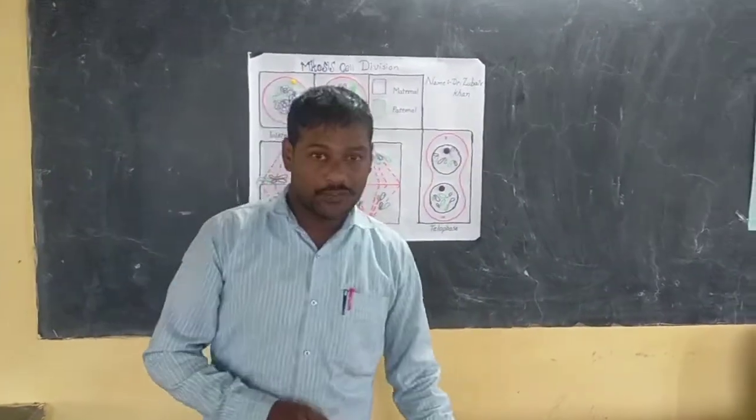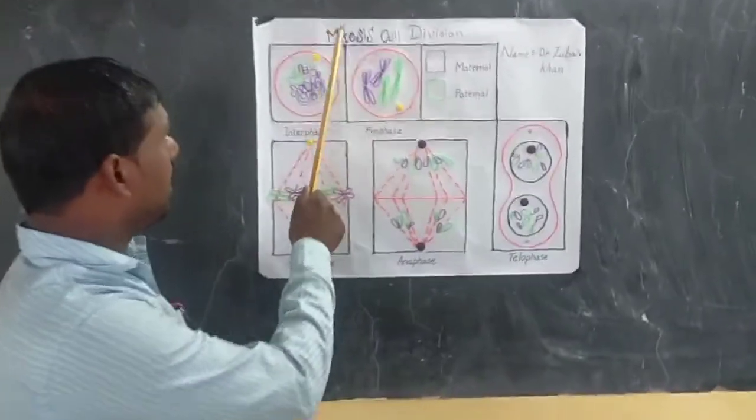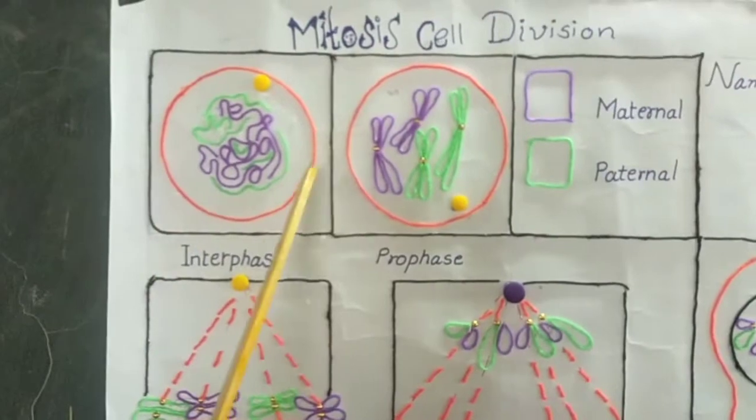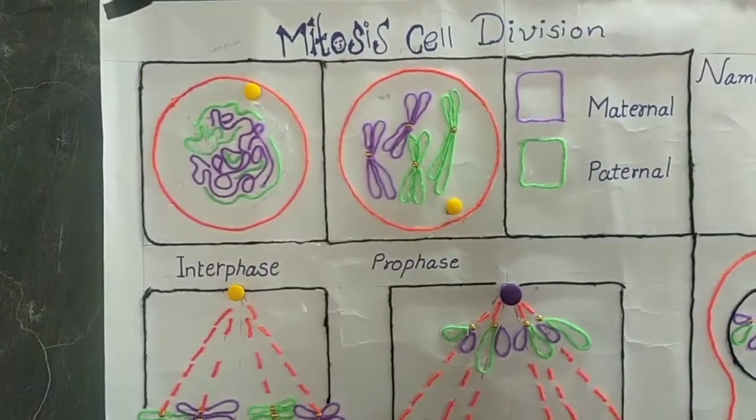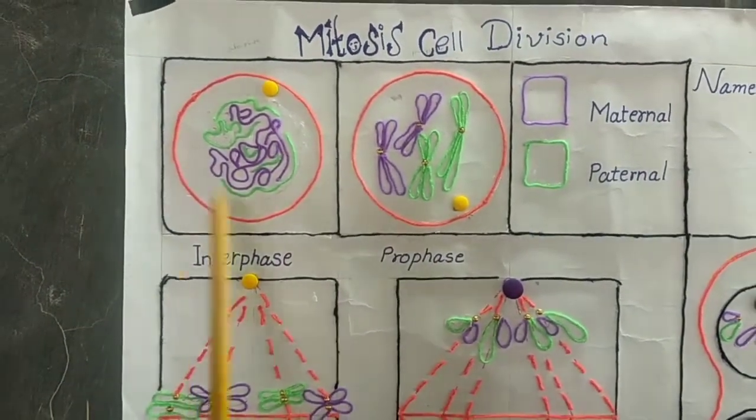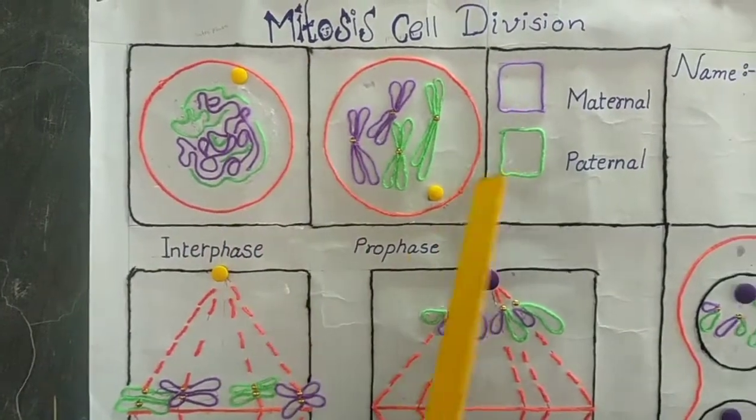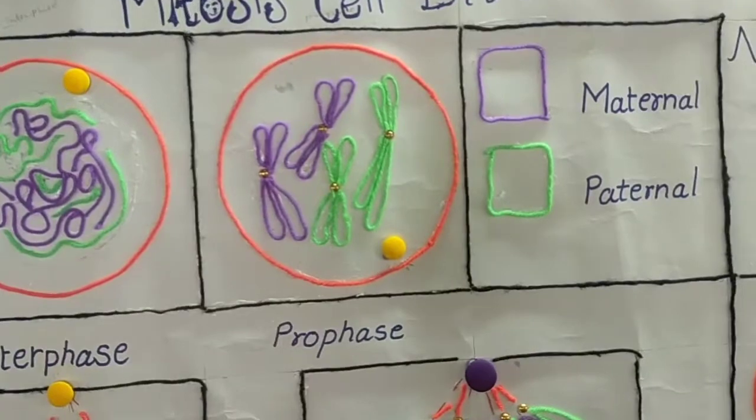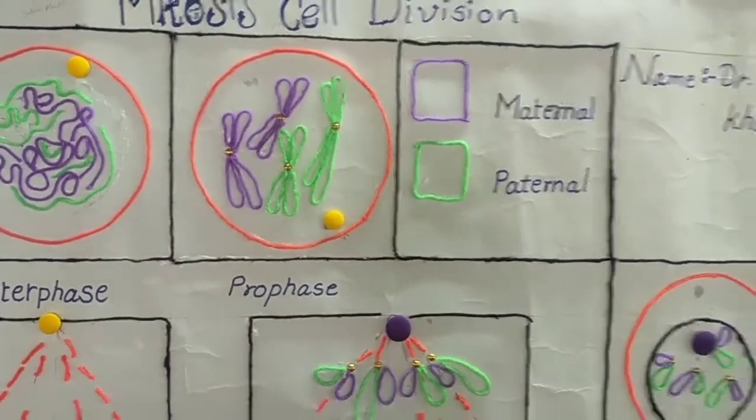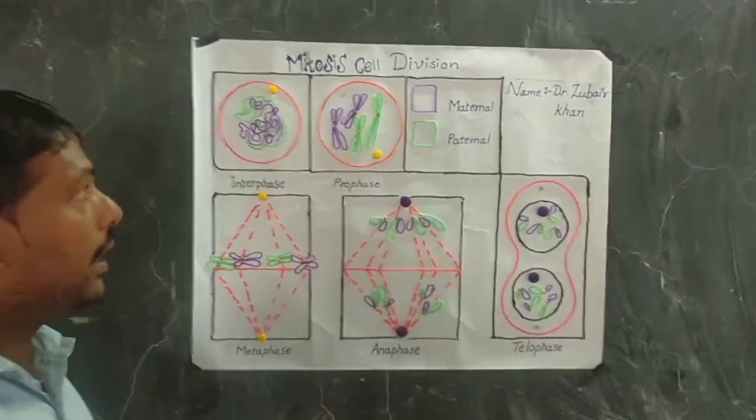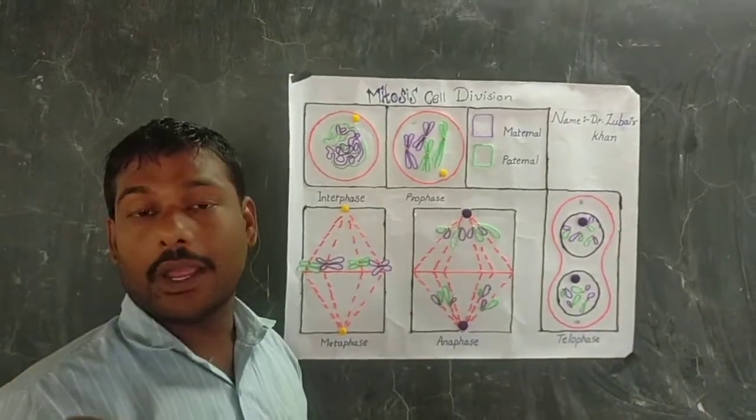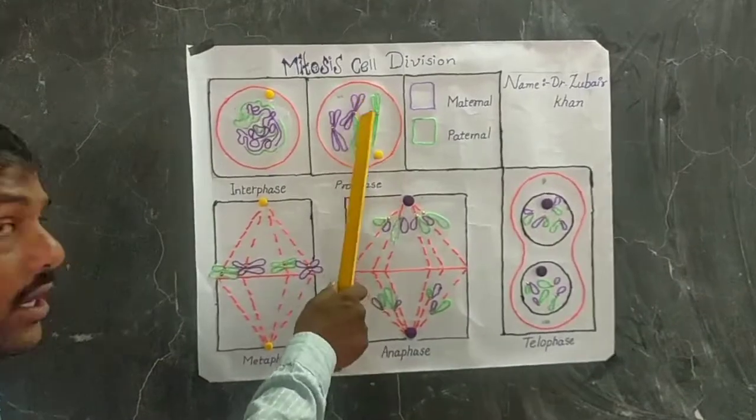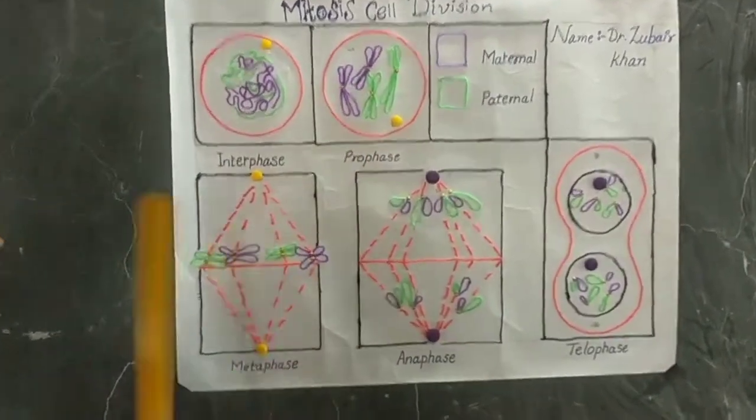This is the mitosis phase. This is the first stage of mitosis, that is the interphase. Here the cell goes through three phases, the G1 phase, S phase and G2 phase. After the completion of these phases, the cell enters the prophase. In this phase, the chromosomes become condensed, the nucleus enlarges, and the nuclear membrane is ready to disappear. After the completion of prophase, the cell enters the metaphase.